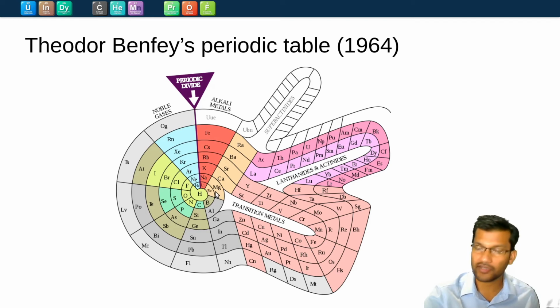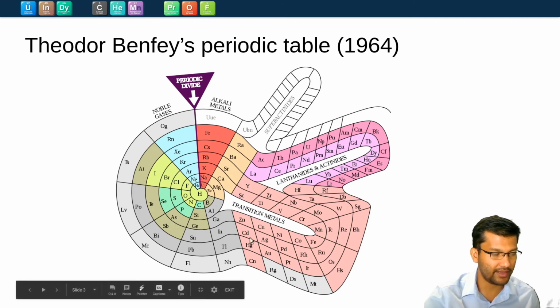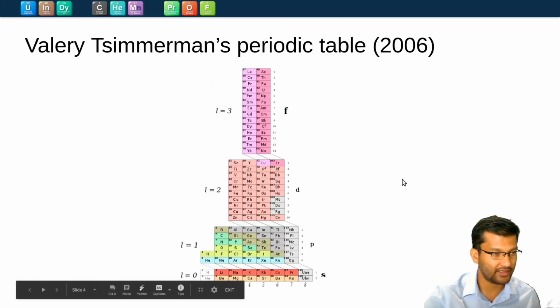And so they also give the same information as a regular periodic table, right? They group elements that have similar properties together. For example, this region here are the transition metals. Over here are lanthanides and actinides, and so on and so forth. Or maybe let's look at this periodic table, where these numbers will make sense a little bit later in the semester. But again, similarly, we have our noble gases in this row. Then we have our alkali metals, and so on and so forth. So every row in this setup are elements that behave very similarly.